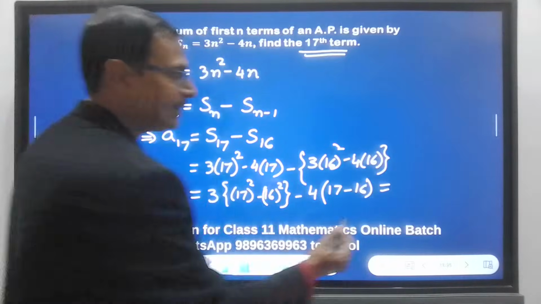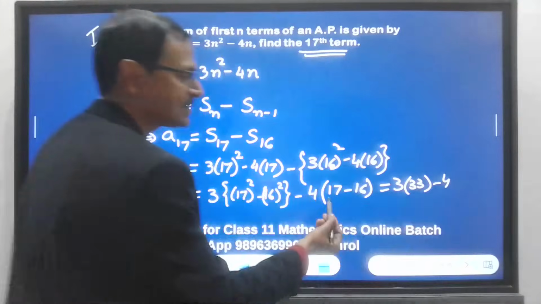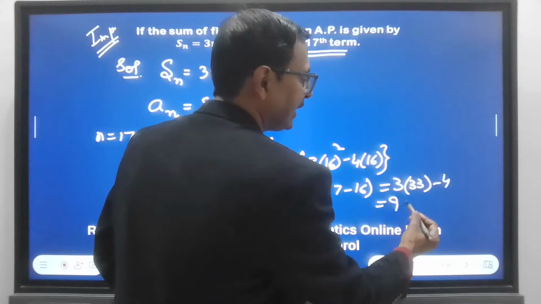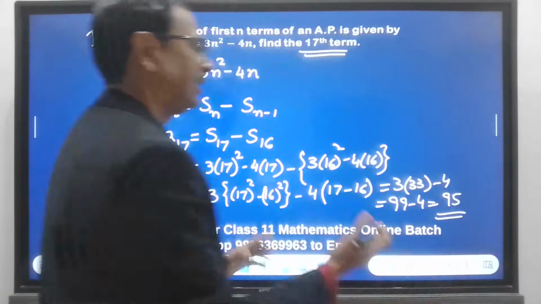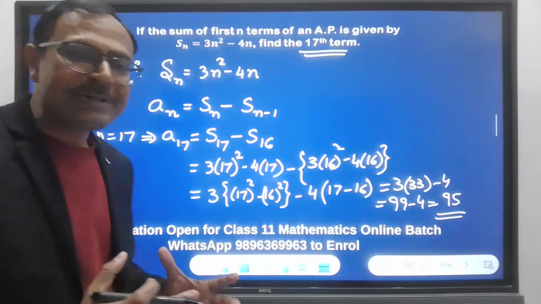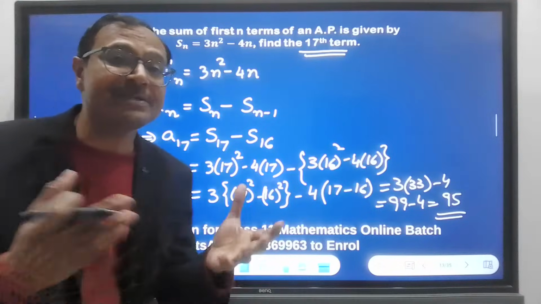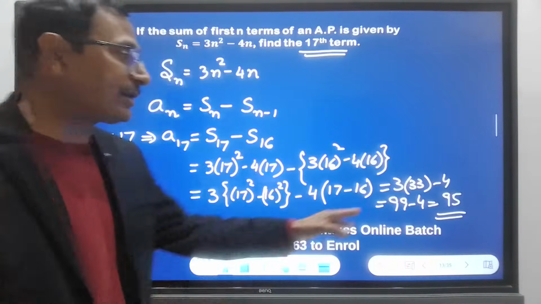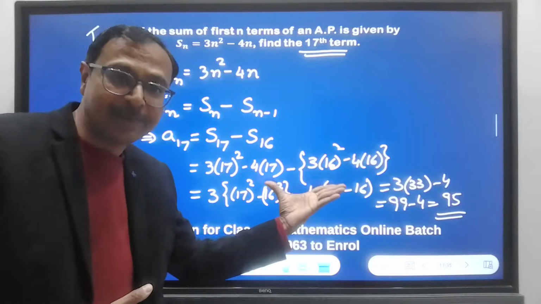3 times 33 minus 4, because 17 minus 16 is 1, and 33 into 3, 99, minus 4, the answer is 95. See? No calculations are to be checked by the examiners. They will not give you marks for how you did 17 square, how you did 16 square. They are going to give you marks for this answer after having approached this particular step.